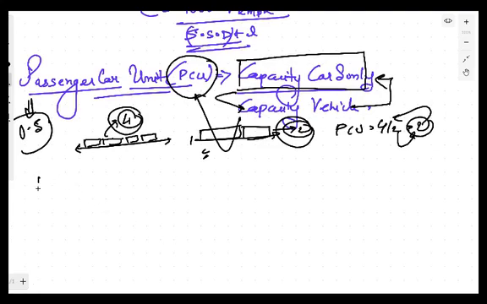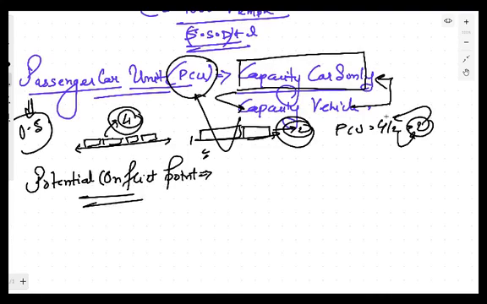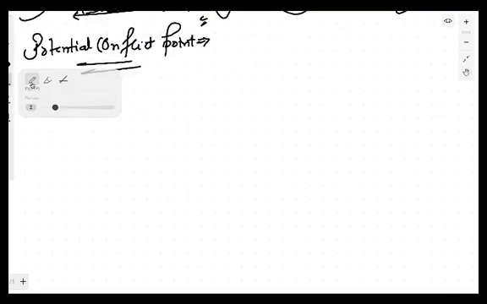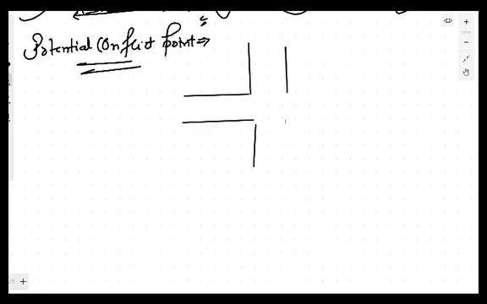There is another term, potential conflict point, which is very much asked in objective questions. Potential conflict point means when the vehicles are moving on a particular intersection, there can be a possible number of conflict cases. If we have a road intersection like this, let's consider this road intersection. Now in this road section, let's say this road is two-way.